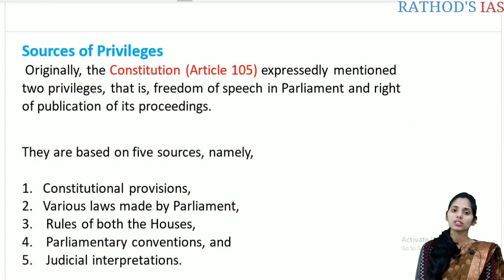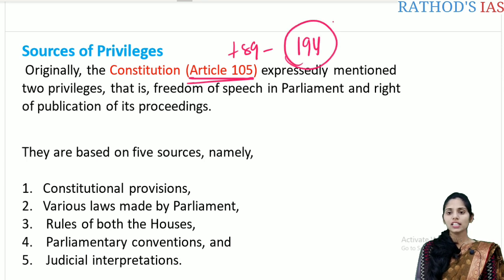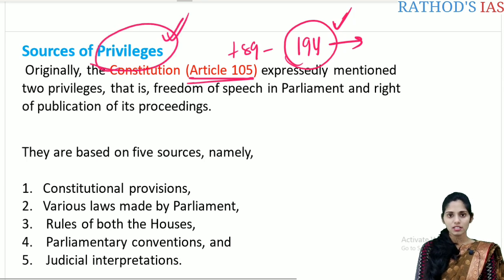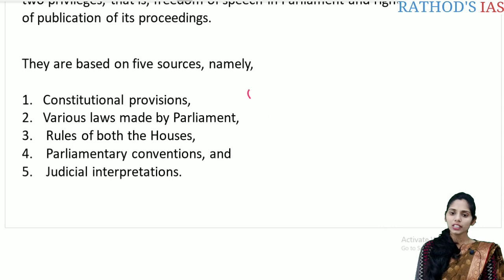Let us see the sources of these privileges, so where they come from. In our constitution, article 105 talks about the privileges of the center, and if you add 89 to this, it forms 194. Article 194 talks about the privileges of the state. There are mainly 5 sources from where these privileges come, and these 5 sources are very important for the prelims.